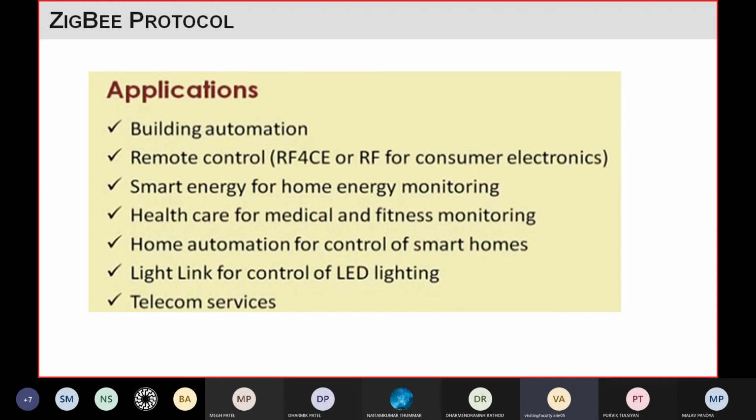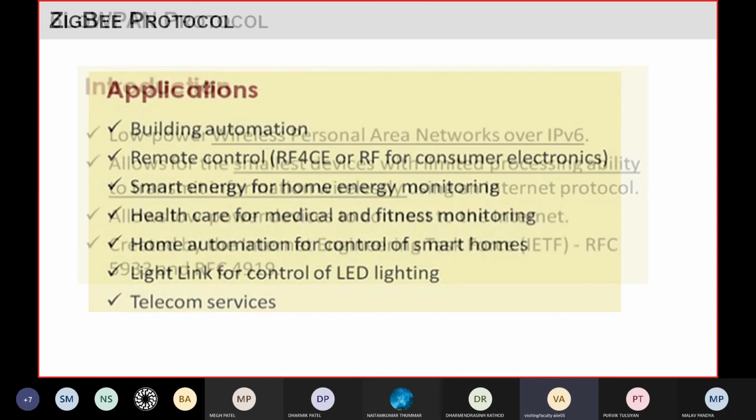We can use ZigBee for LED lighting. Nowadays you will see ads of companies providing lights in which you can change the brightness through the remote, and you can change the color of the light through the remote. In such applications they are using this ZigBee protocol. And in some telecom services also we are using the ZigBee protocol.